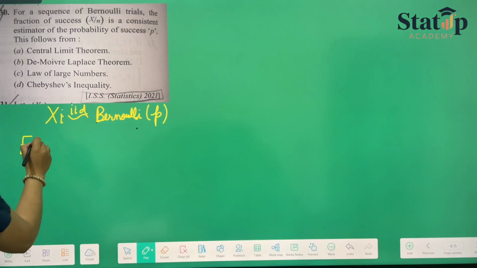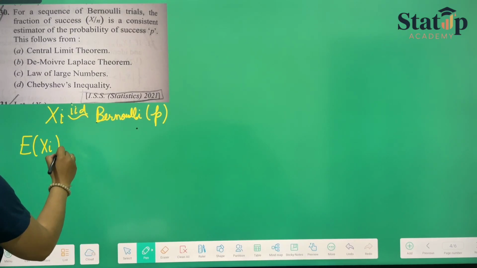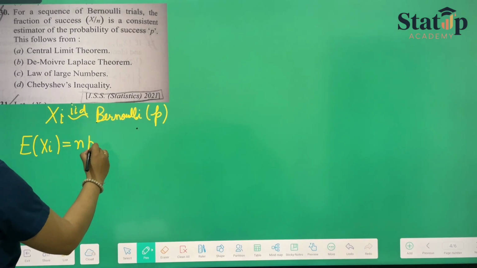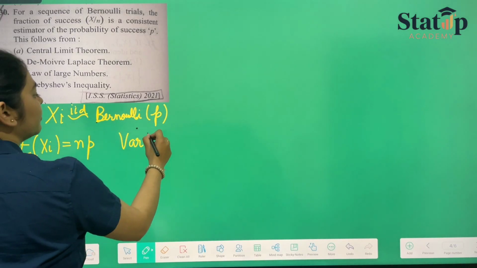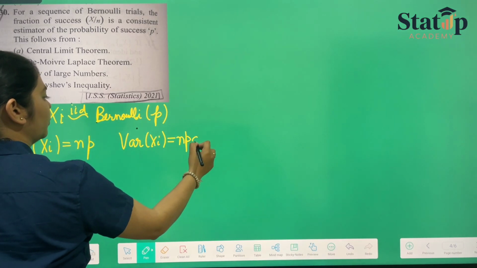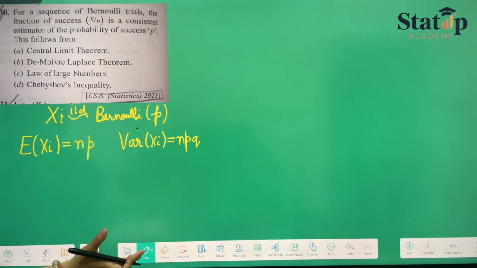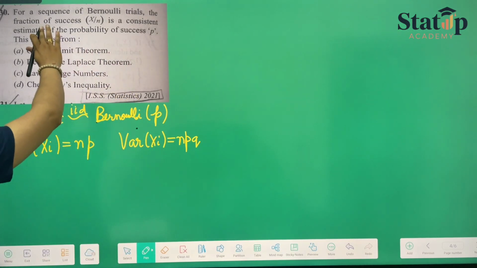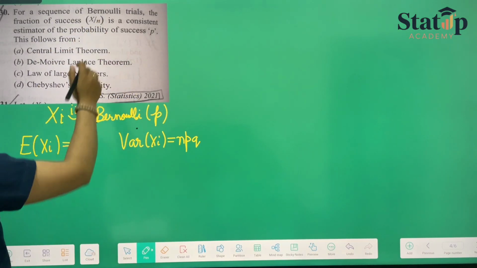If we calculate the expectation of X, it will be np, and if we calculate the variance of X, it will be npq, where q is nothing but 1 minus p. They have asked us about the fraction of successes.